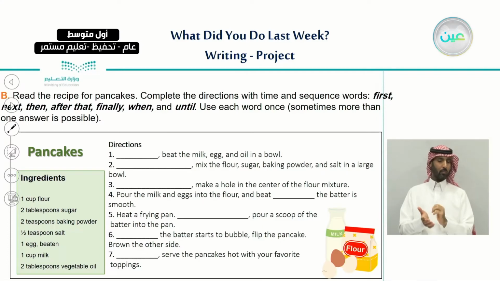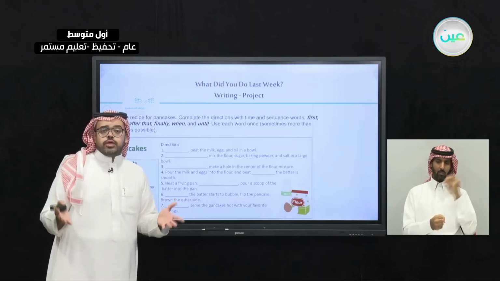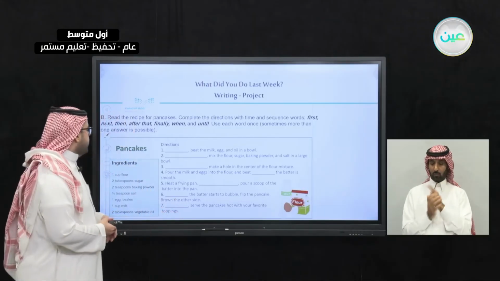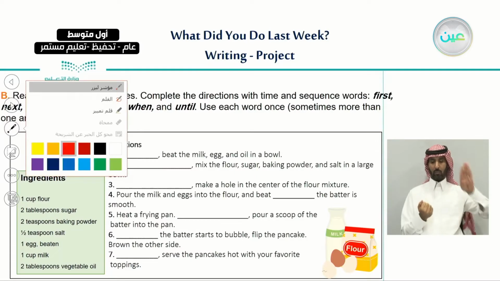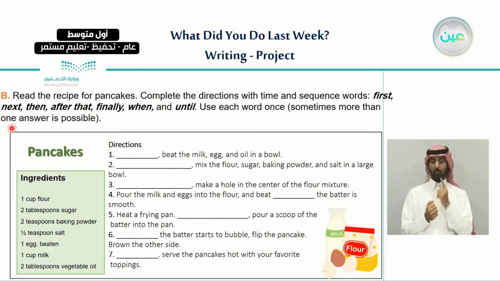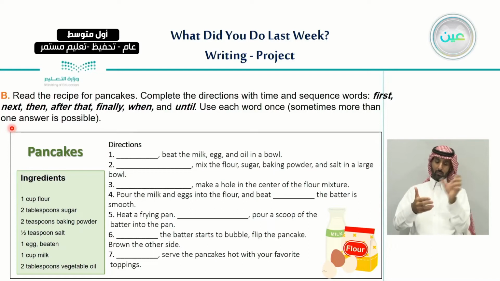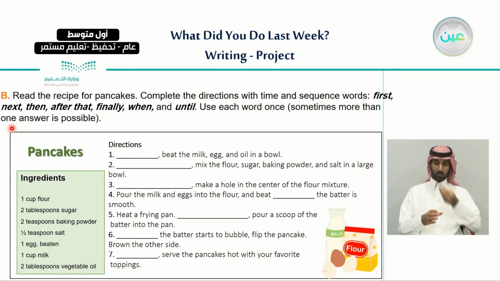Now we have a very interesting exercise, and let's apply what we have just learned in the writing corner. In exercise B, it says, read the recipe for pancakes. Complete the directions with time and sequence words: first, next, then, after that, finally, when, and until.